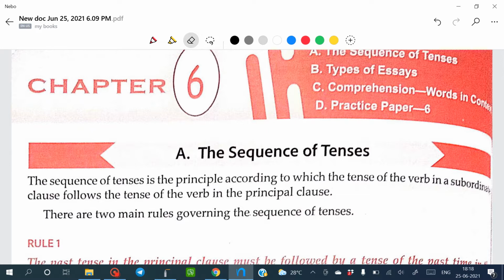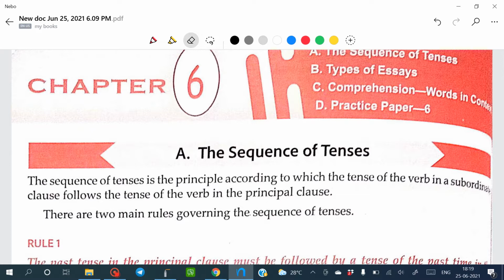Now when we talk about the sequence of tenses, you will find in this chapter that the word clause will come most of the time. I believe you're already aware that a clause is a group of words which contains a subject as well as a verb. In many clauses it can stand alone. It means it can give you the complete meaning, but it is a clause. It has only subject and verb, without any object and sometimes with an object also. So that becomes your clause.